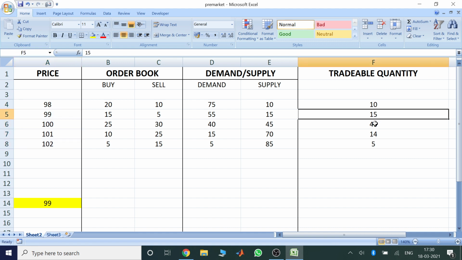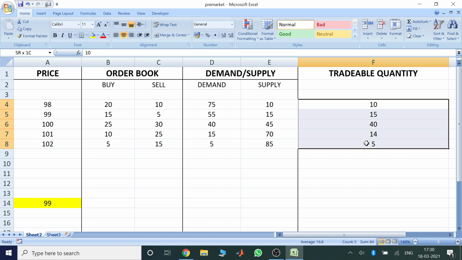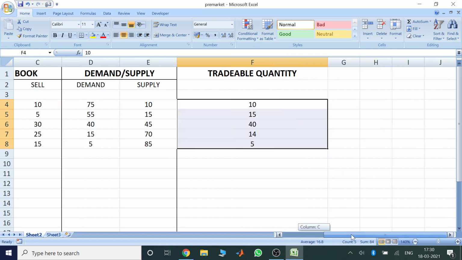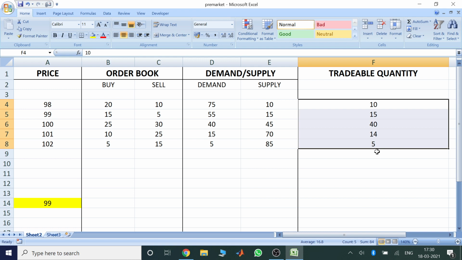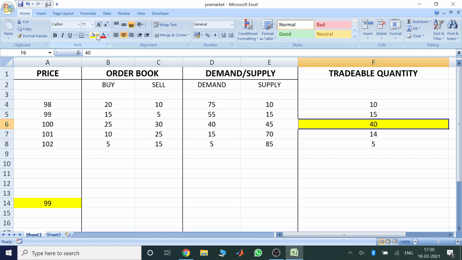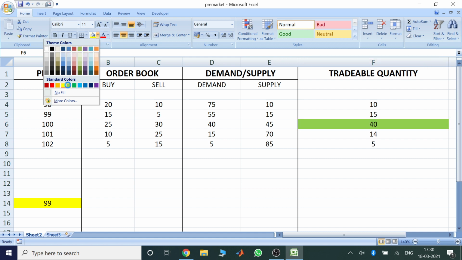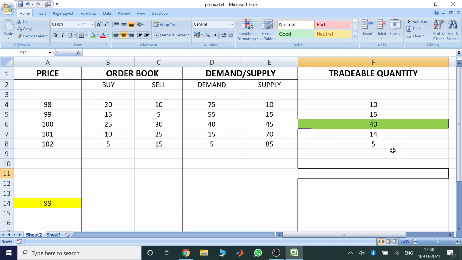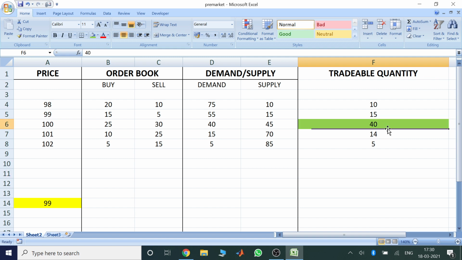Now how do we decide which? One of these prices is chosen to be the opening price, also called the equilibrium price. That price is taken from all these 5 figures, the maximum figure is chosen. So here for our example, 40 is the maximum figure, 40 is the maximum tradable quantity. So the opening price would be 100, which corresponds to that 40 tradable quantity.